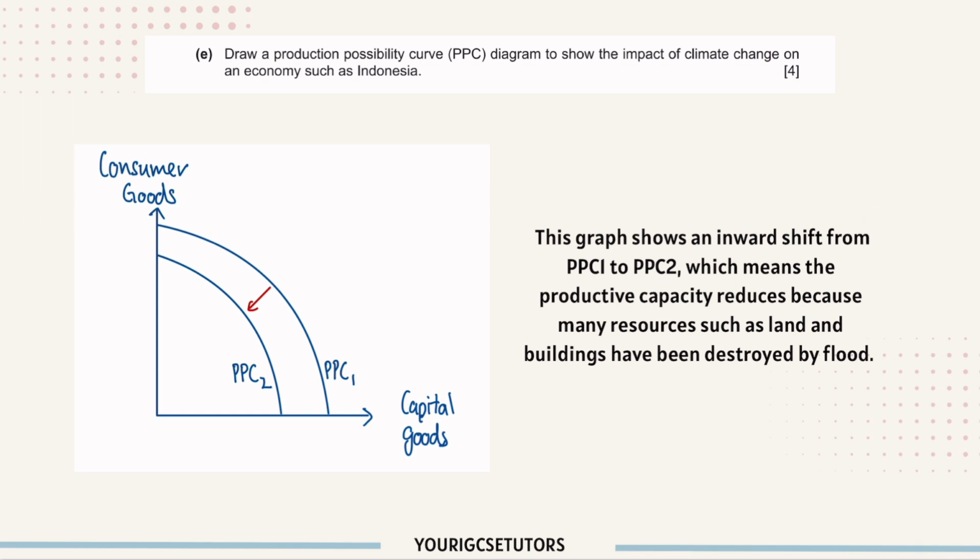So here is the explanation. You only have to explain if the question asks you to describe the graph. So you can say this. This graph shows an inward shift from PPC1 to PPC2, which means the productive capacity reduces because many resources such as land and buildings have been destroyed by flood. So the first point, you can say this one and this one.